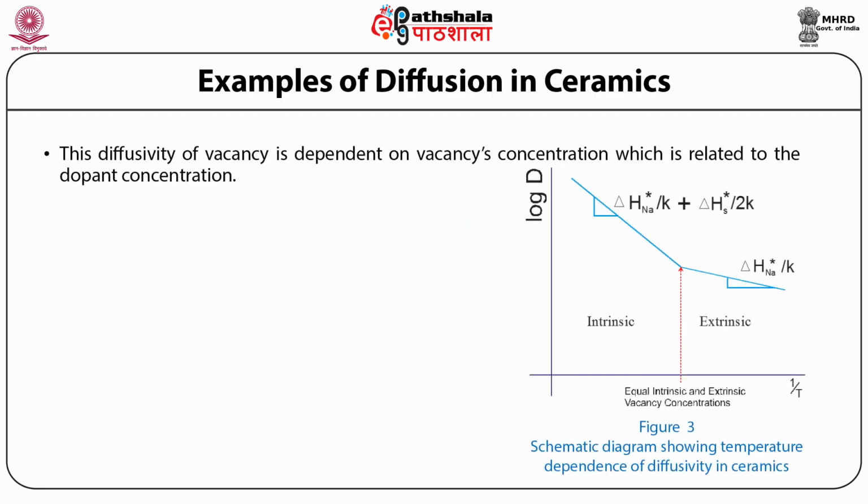The diffusivity is dependent on the vacancy concentration, which is related to the dopant concentration.